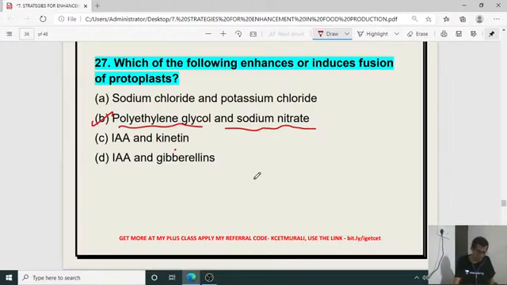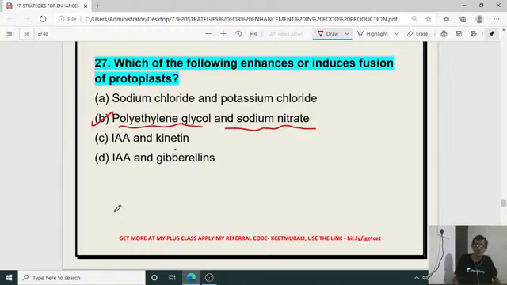Yes, for the 26th, Shreyas, it is C, you are right. Good work.